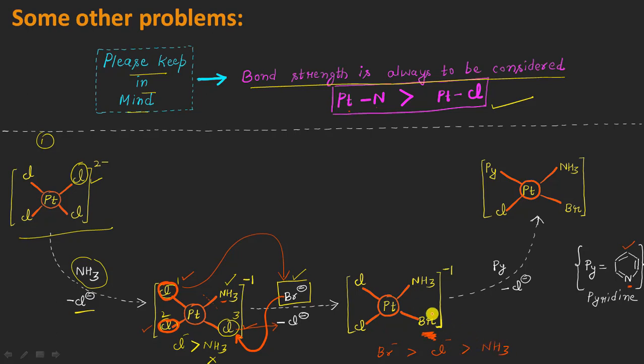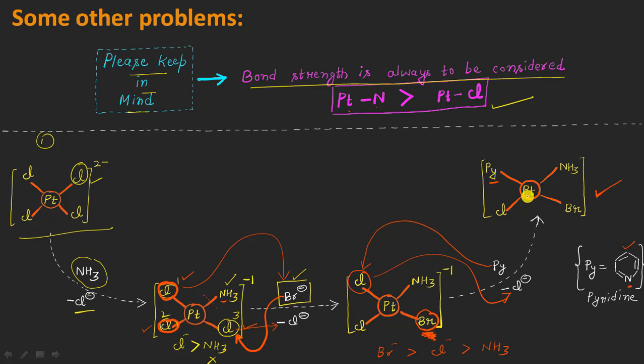So without any doubt, in this case it will be this bromide ion which will direct the incoming nucleophile, pyridine, to occupy a position trans to itself, which is this position here. The chloride ion will move out of the system in this way, and the pyridine will come in place of the chloride, which you can see here in this final product molecule.